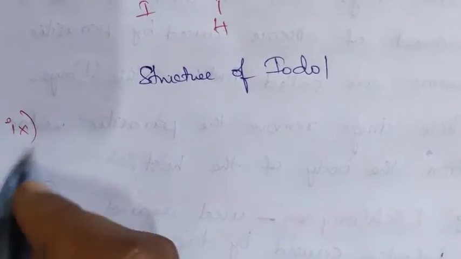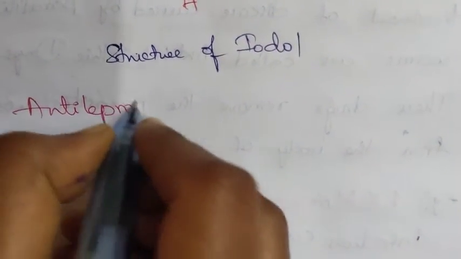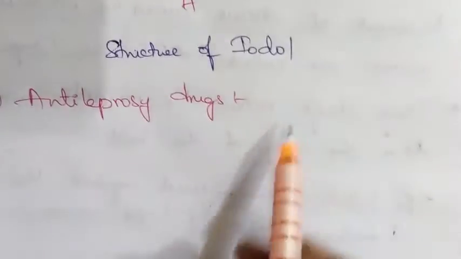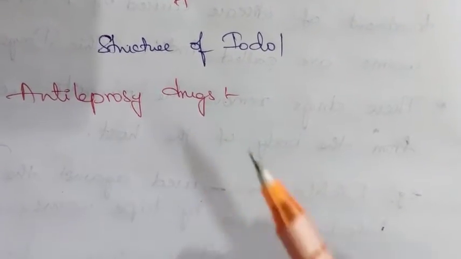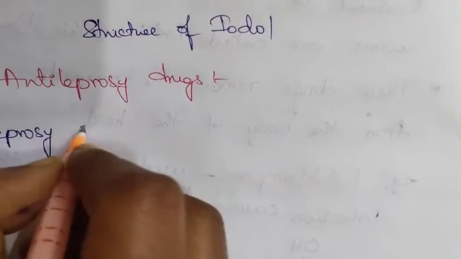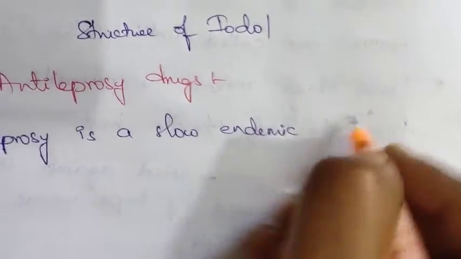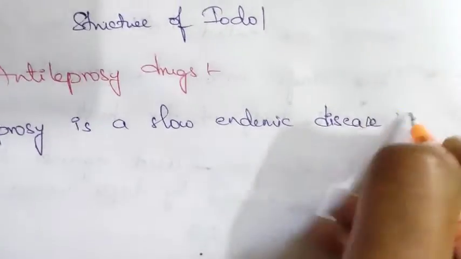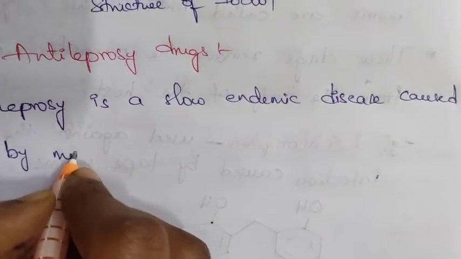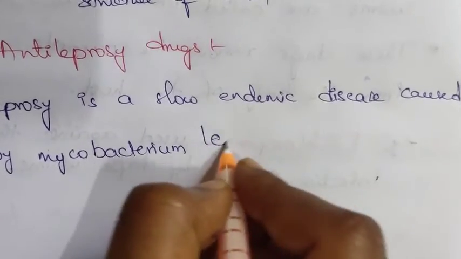Ninth one is the anti-leprosy drugs. Leprosy is a slow endemic disease caused by Mycobacterium leprae.